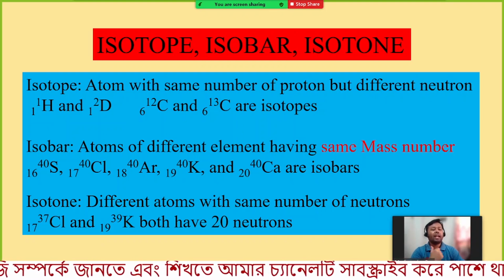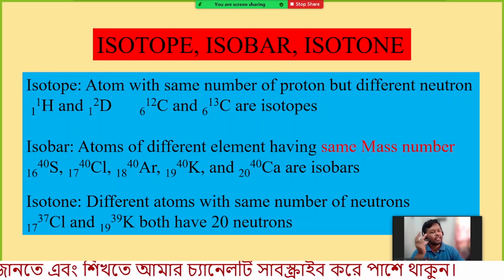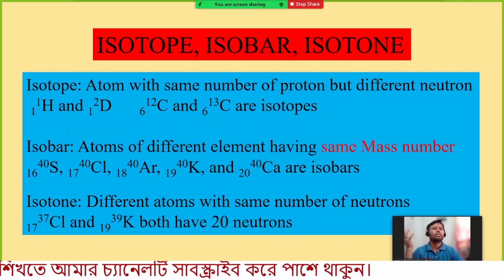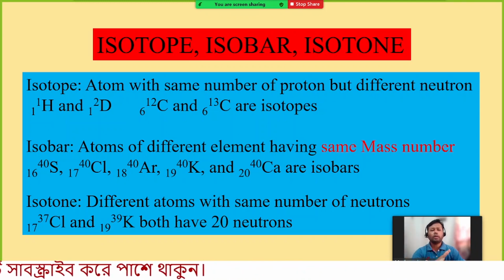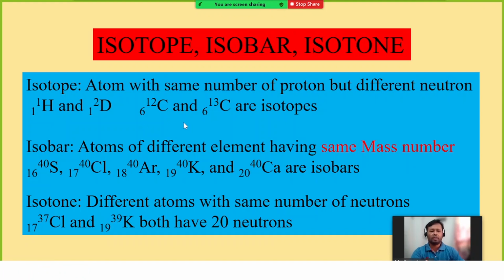The same element. It can be hydrogen, oxygen, nitrogen, carbon, or many other elements. Most of the elements in the universe have several isotopes. Maybe some of them have very few, but many have several.